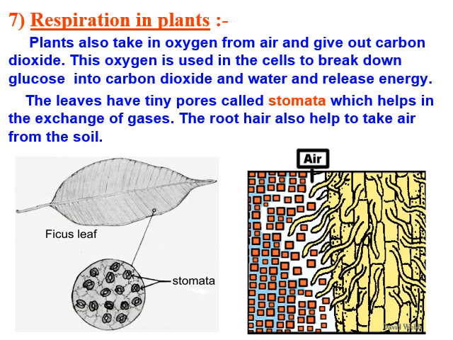Respiration also takes place in plants. Plants also take in oxygen from air and give out carbon dioxide, opposite to the process of photosynthesis. This oxygen is used in the cells to break down glucose into carbon dioxide and water and release energy. The leaves have tiny pores called stomata which help in the exchange of gases. And also root hairs help to take in air from the soil.